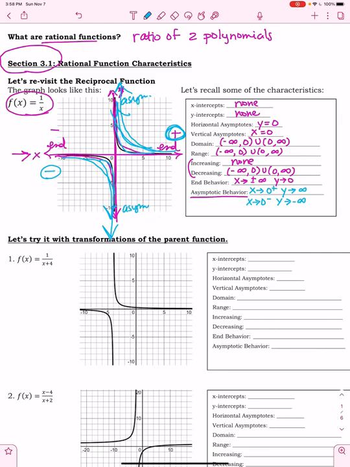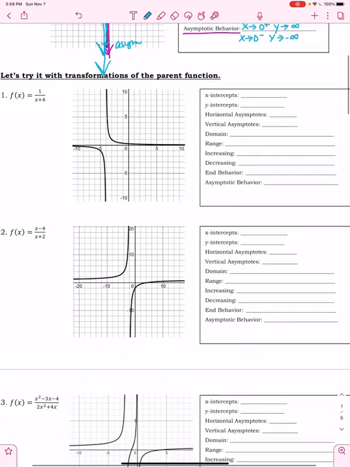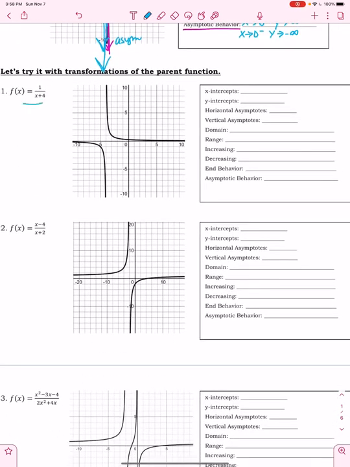All right, so now let's transform that parent function of 1 over x into 1 over x plus 4. So we can see that this is transformed. That means that, as you can see in the graph here, we're going to have a vertical asymptote at x equals negative 4. We still have a graph that is not going to cross our x-axis, so we have a horizontal asymptote at y equals 0.